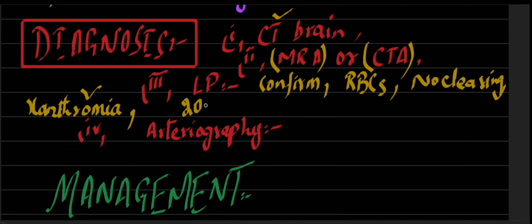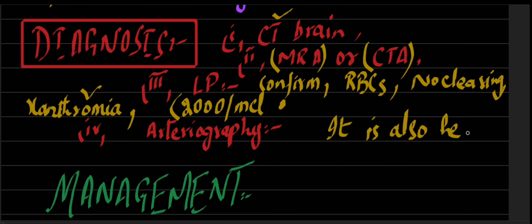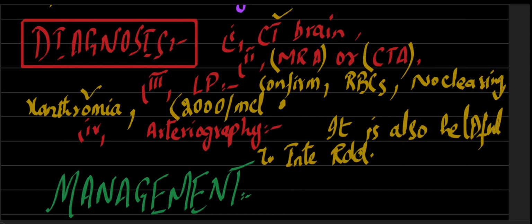Furthermore, if the RBC count is less than 2000 per microliter, then it should be remembered that there are fewer chances of subarachnoid hemorrhage. Another thing is digital subtraction arteriography, which is also a gold standard investigation, and it is also helpful to neuroradiologists, interventional neuroradiologists, to close the aneurysm.